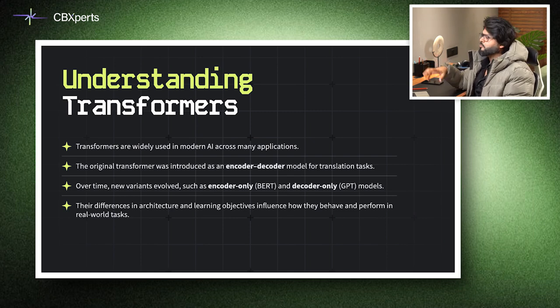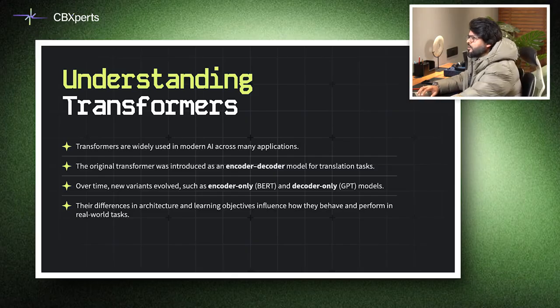Transformers are the backbone of modern AI. Introduced for machine learning translation, they have since become fundamental in language understanding, summarization, code generation, and even image and audio tasks. The original transformer combined an encoder and decoder. Today, we also have encoder-only models like BERT and decoder-only models like GPT. Each architecture has a different objective, understanding versus generating, and this shapes how they perform in real-world tasks. Think of it like the difference between a student listening and understanding a lecture versus writing an essay. Both require attention, but the purpose drives the strategy.